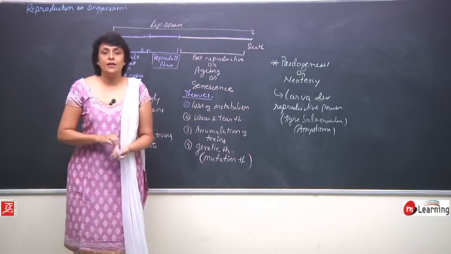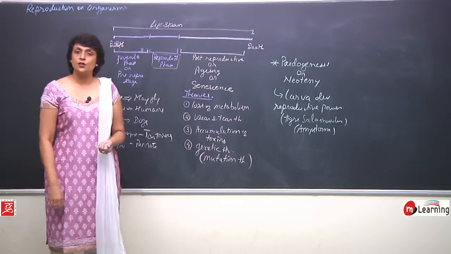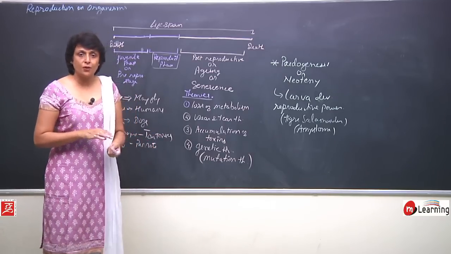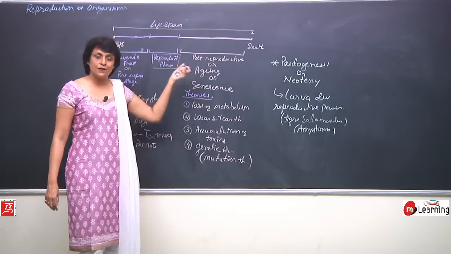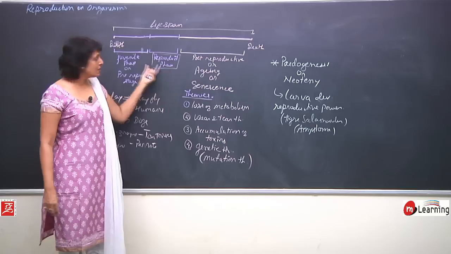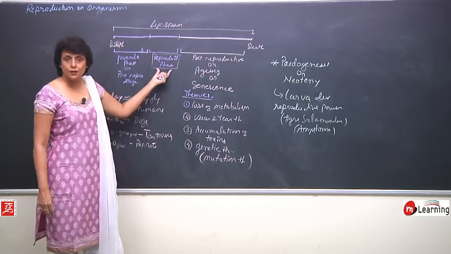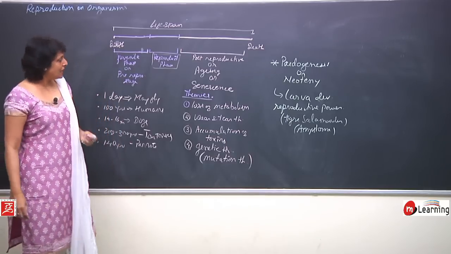So now we are done with everything in this basic chapter of reproduction in organisms, all three types of reproductive processes. We have also talked about what exactly the stages of lifespan are, which parts are included, and we should also know that the part which we discussed, the reproduction, is only one phase of the entire lifespan.